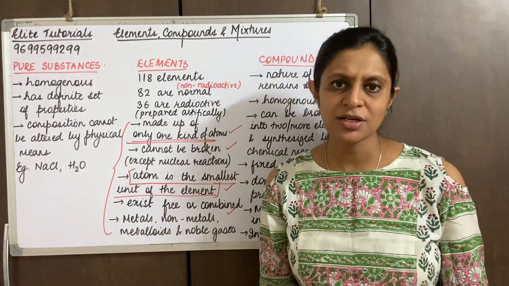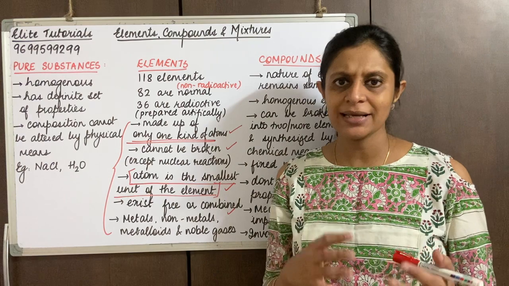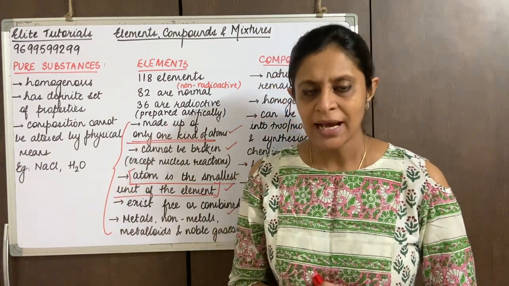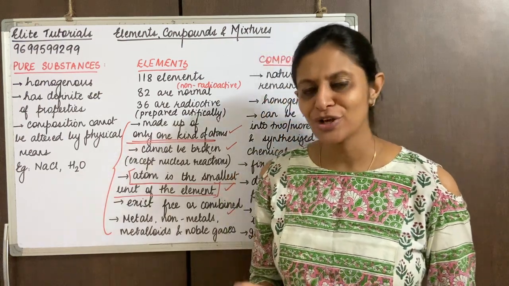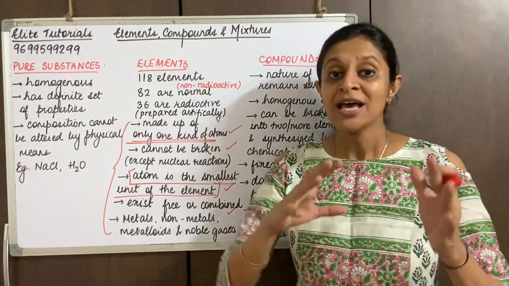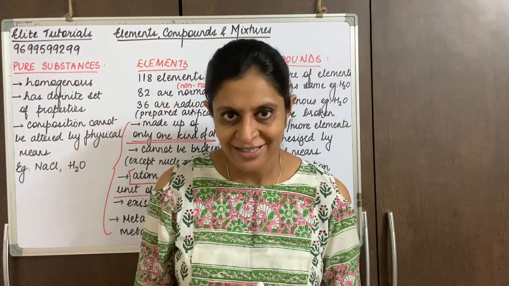They are good conductors of heat and electricity, right? And they usually are hard and exist in the solid state, right? And they have high densities. Yes, so you also know quite a lot of points. So these are all properties of metals. They all come under the category called elements, right?